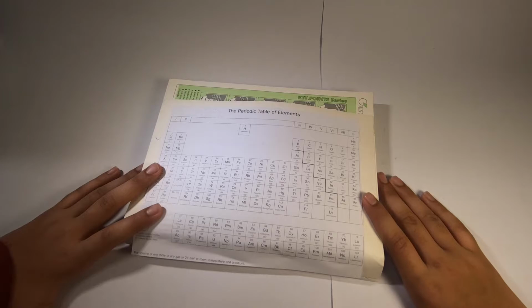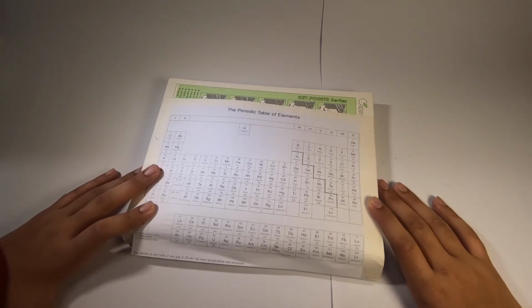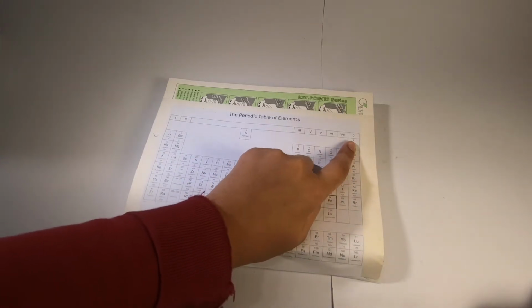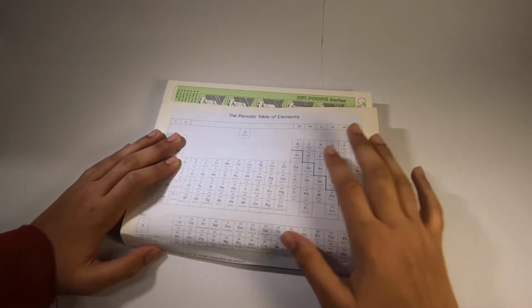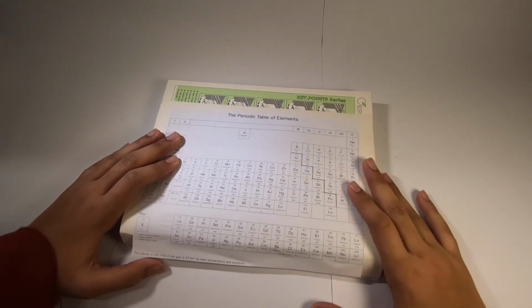So beginning with group 1, ladies and gentlemen, group 1 has the most reactive metals ever. It's a metal group. One thing I have to point out at this point is that from group 1 to group 8 or 0, going from left to right, the metallic properties become less, and non-metallic properties increase.